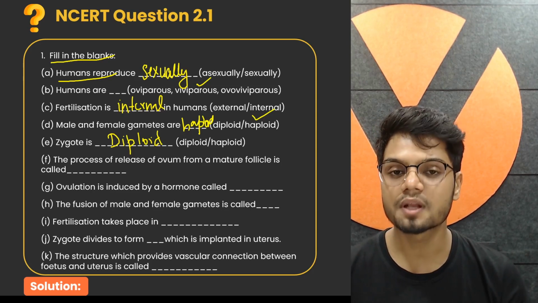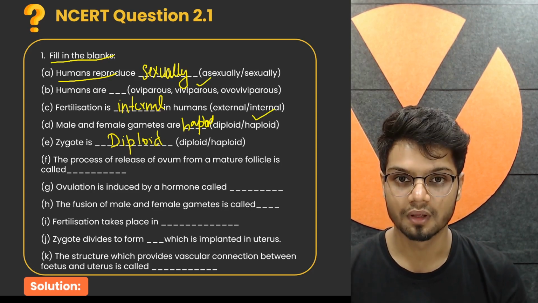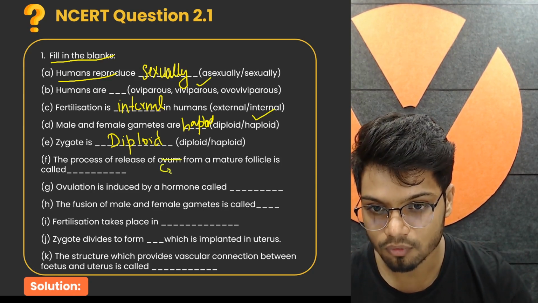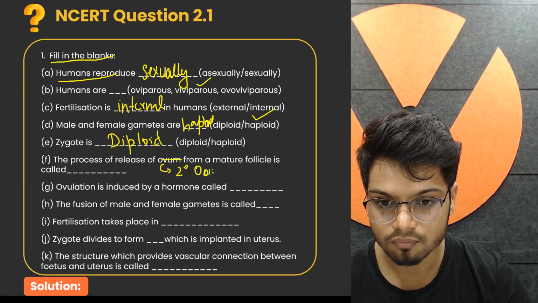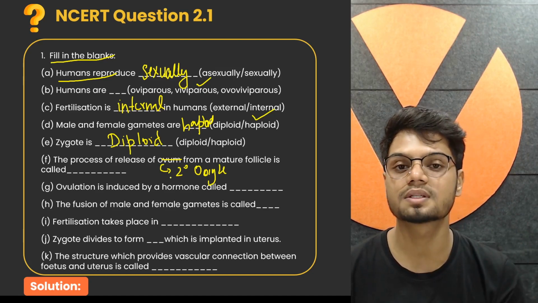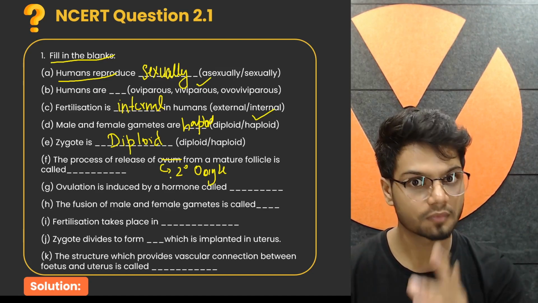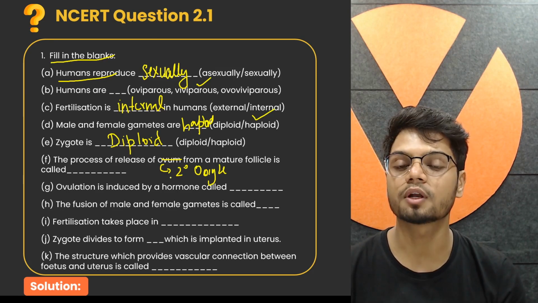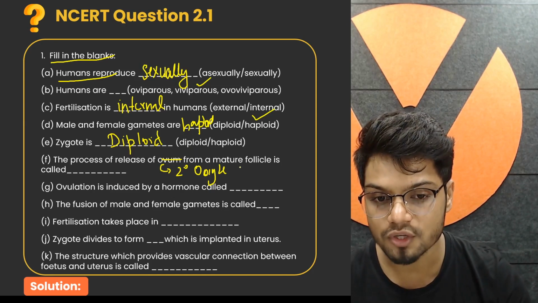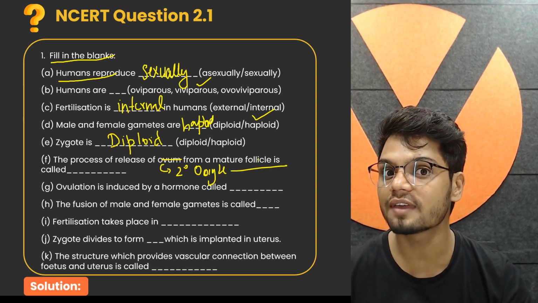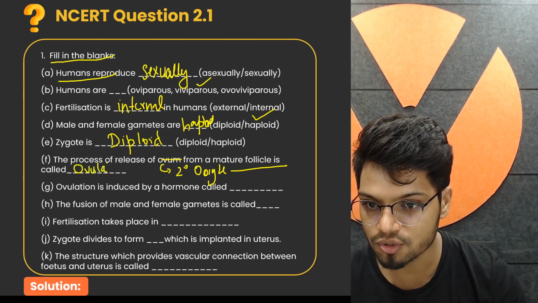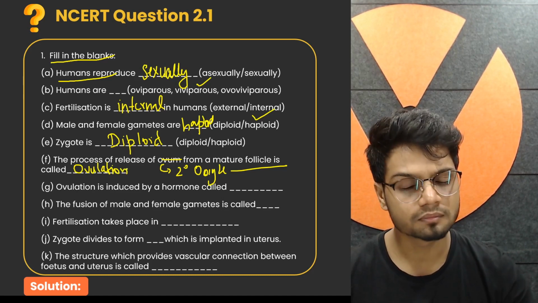The next one is the process of release of ovum. The process of release of ovum, or also known as what? Secondary oocyte. Why secondary oocyte? Because until the sperm comes and fuses with the secondary oocyte, it does not form the ovum. This is a very important concept which you need to understand in oogenesis. The process of release of secondary oocyte from the mature follicle, the Graafian follicle, is called ovulation.